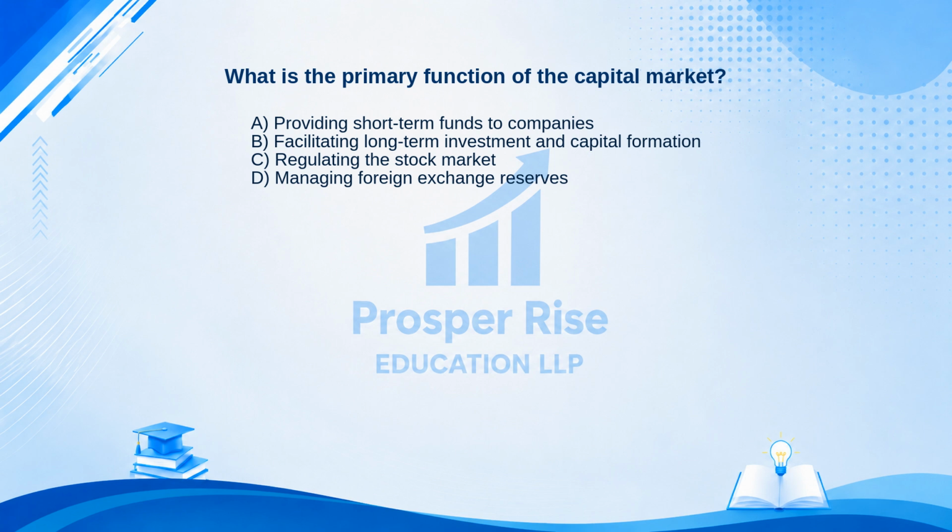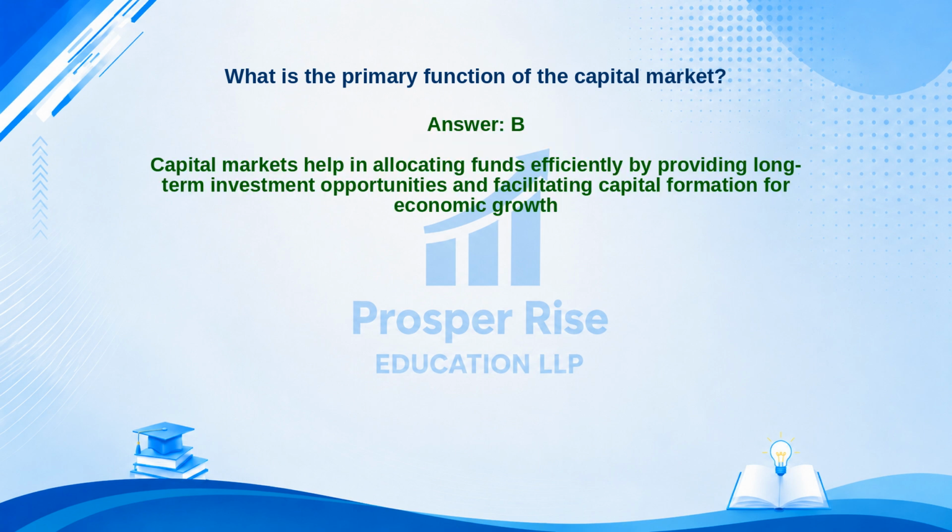Take a moment to pause the video and decide. The correct answer is option B. Let's see why. Capital markets help in allocating funds efficiently by providing long-term investment opportunities and facilitating capital formation for economic growth.